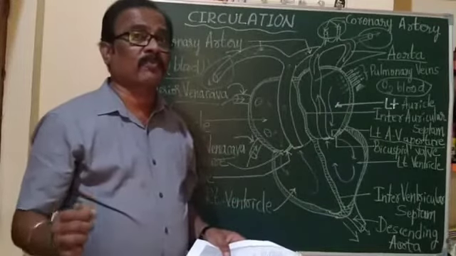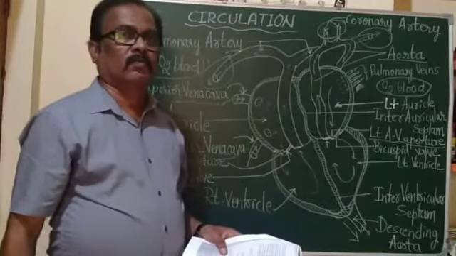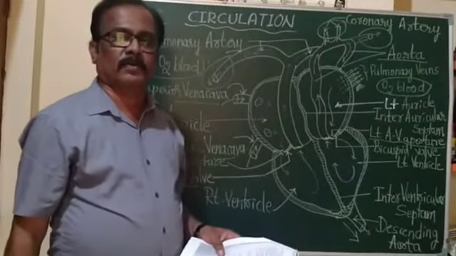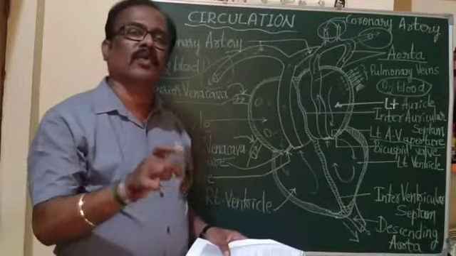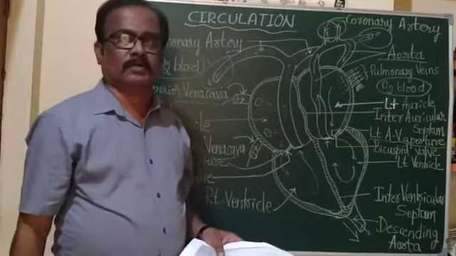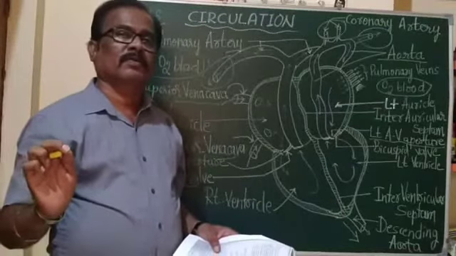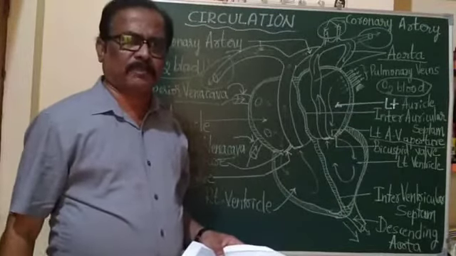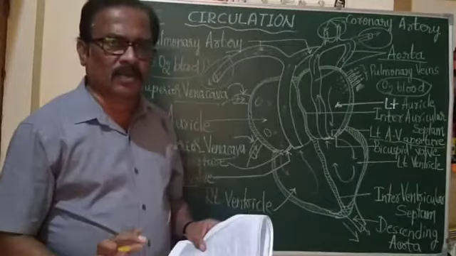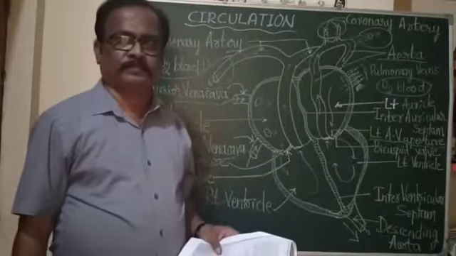Per minute the heart pumps that much blood. Calculate how much it pumps per hour, and how much it pumps per day. You will recognize the working nature of the heart, the functioning ability of the heart. Not even a single fraction or millifraction of time will it stop its function. If once the heart function is stopped, everything is stopped in human beings or in any other animals. That is called death of the organism.